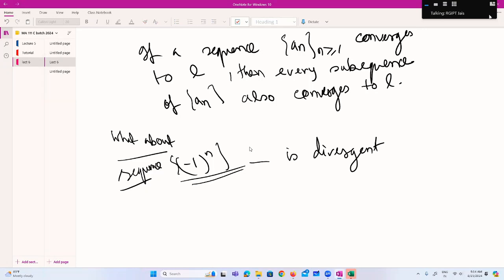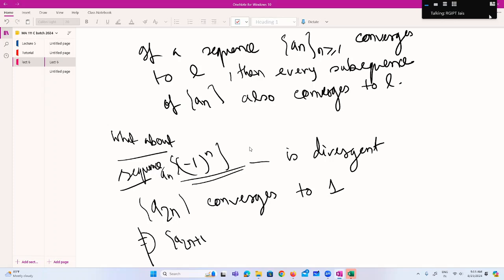Now, if we take a subsequence a2n, it converges to 1. So there is a subsequence that converges to 1. That does not imply that the sequence also converges to 1. a2n plus 1 converges to minus 1 for this sequence, but the sequence is divergent.